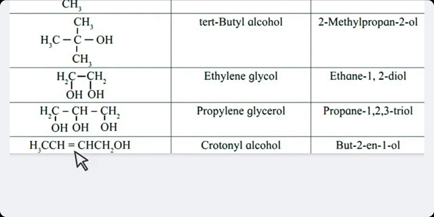Second number carbon contains a double bond, en, means alkene, and 1 number carbon atom contains OH, means ol, means alcohol. So it is but 2-en 1-ol. But means 4 carbons. 2-en means second number double bond. 1-ol means 1 number OH. So it is but-2-en-1-ol.